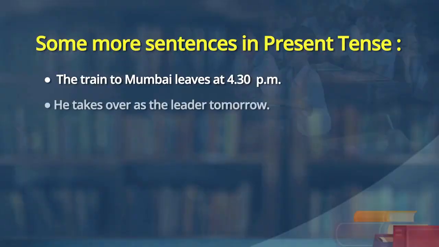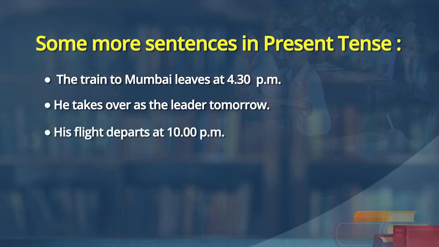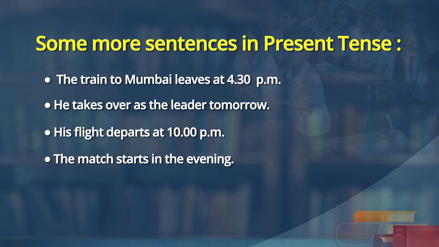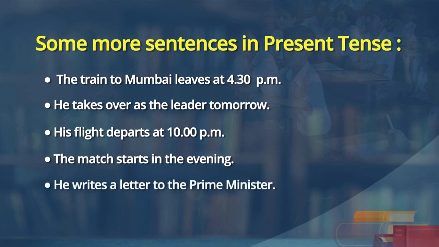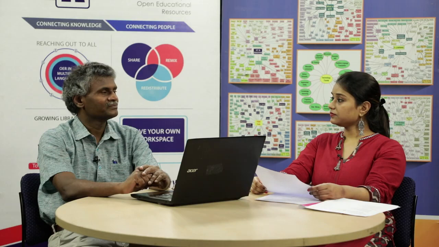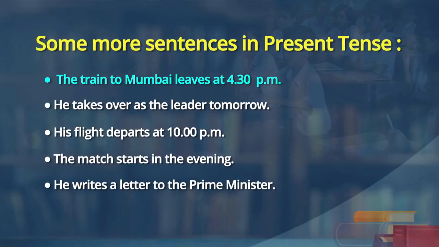The train to Mumbai leaves at 4:30 p.m. He takes over as the leader tomorrow. His flight departs at 10 p.m. The match starts in the evening. He writes a letter to the Prime Minister. Fine. Look at Kriti, the first sentence. The train to Mumbai leaves at 4:30 p.m. Suppose someone says this statement at 1 o'clock or in the morning, it is future action, but we are saying it in present tense.